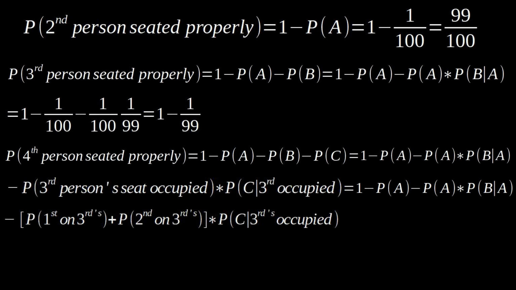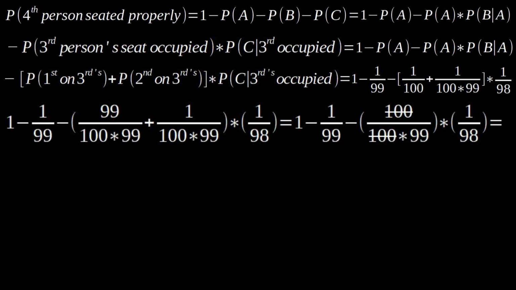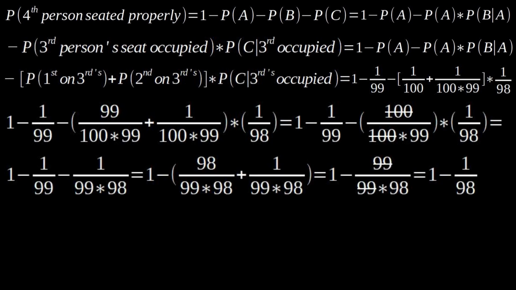So that being said, we have 1 minus probability of A minus probability of B minus probability of C, which is 1 minus 1 over 100. And 1 minus probability of A minus probability of B, we already said this is 1 minus 1 over 99. So we have 1 minus 1 over 99 minus 1 over 100 plus 1 over 100 times 99. And all of that is times 1 over 98. And all of that simplifies to 1 minus 1 over 98.